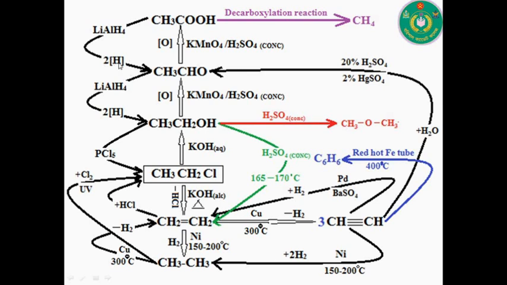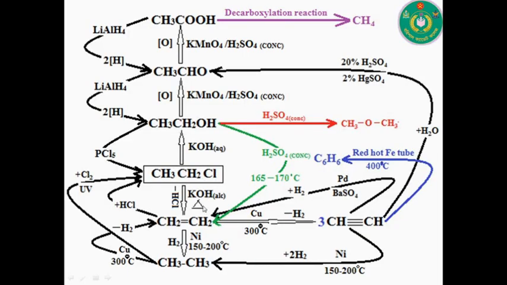As a result, the nascent hydrogen combines with oxygen atom and forms water, and ethanol will be produced from ethanoic acid. In a similar way, we can get ethanol from ethanal by using lithium aluminum hydride because it also supplies two nascent hydrogen atoms.